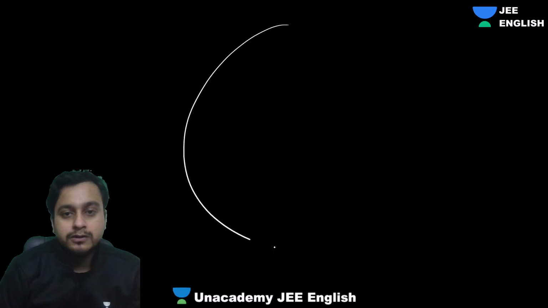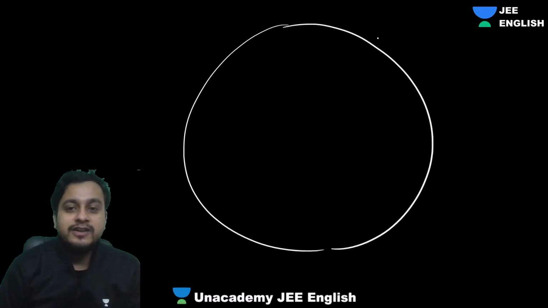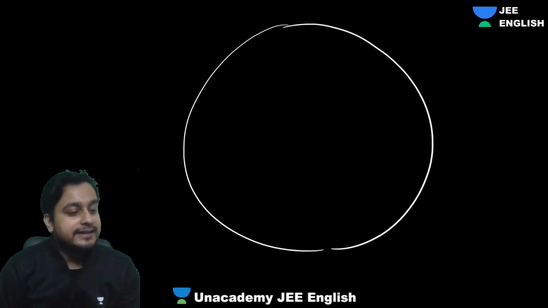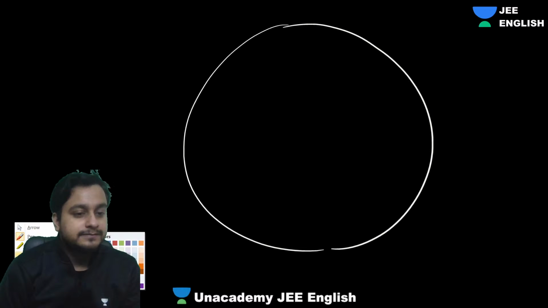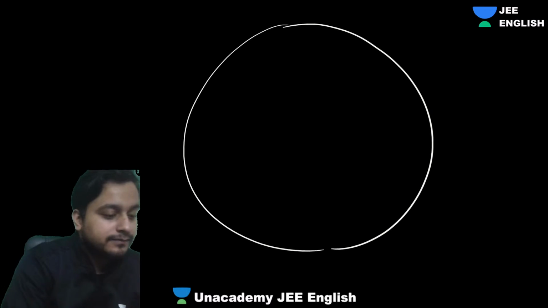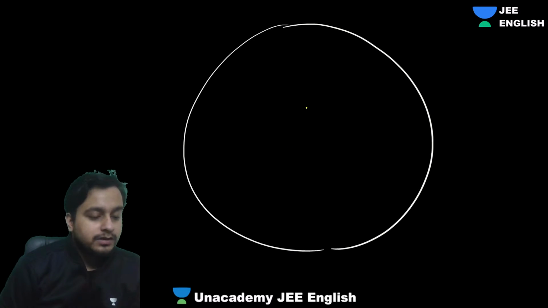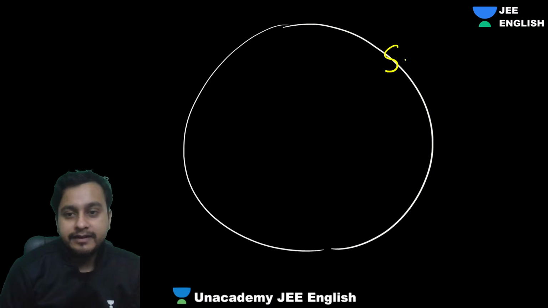So, guys, what will happen? Your universal set is what, guys? Square matrix. This is your universal set, square matrix. I'm making a set theory of that.